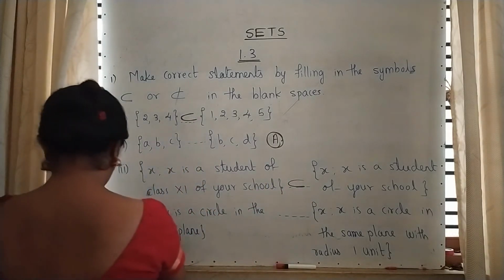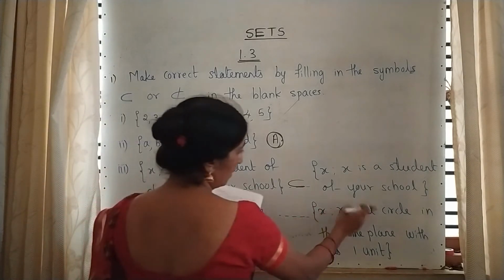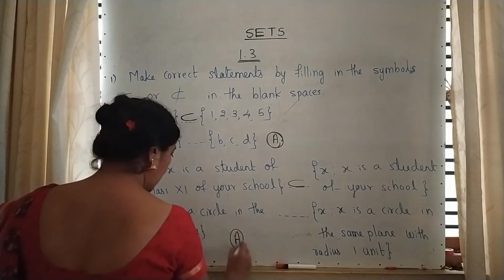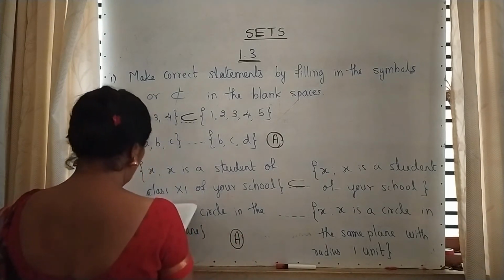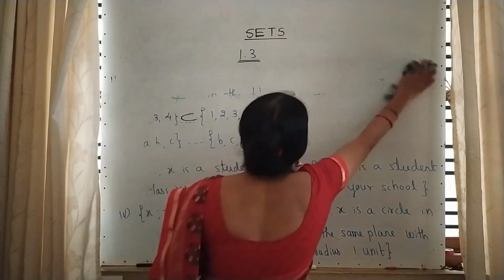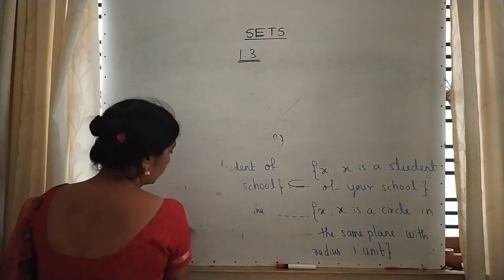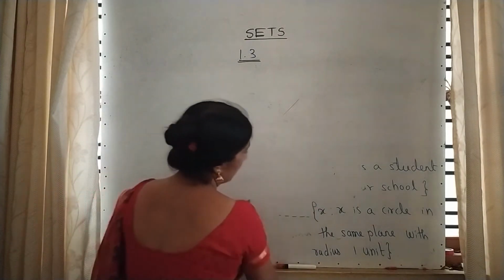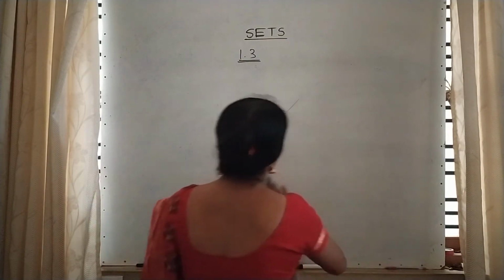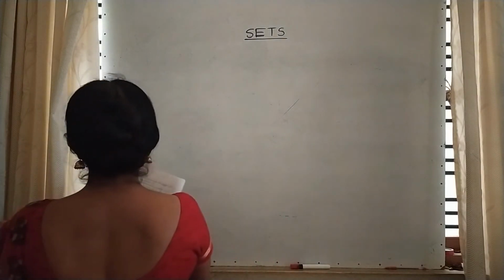Fourth one. X is a circle in the plane, and on the right side we have X is a circle in the same plane with radius 1 unit. This question, the fourth one, I am giving you as an assignment for the students. Moving to the fifth one. Please note down that in the next class I will explain those assignment questions, then I will move to the next. You don't worry about that.